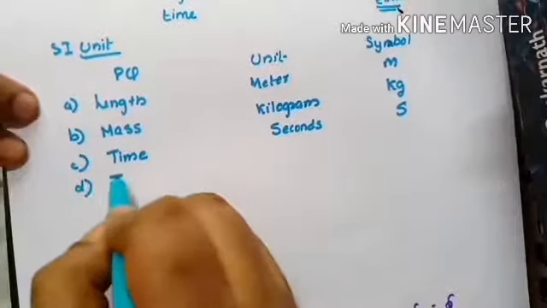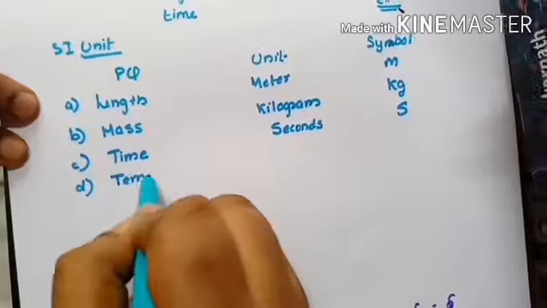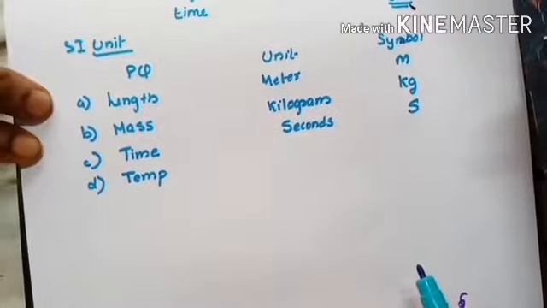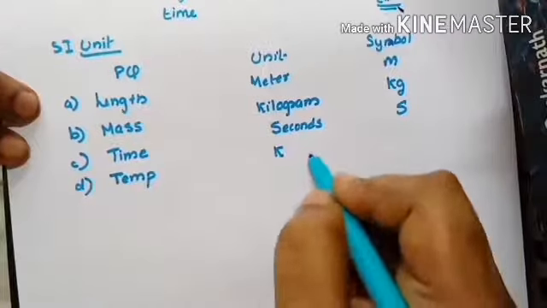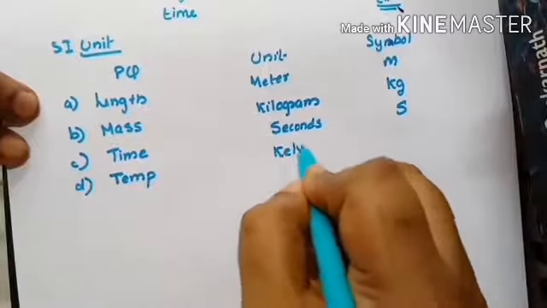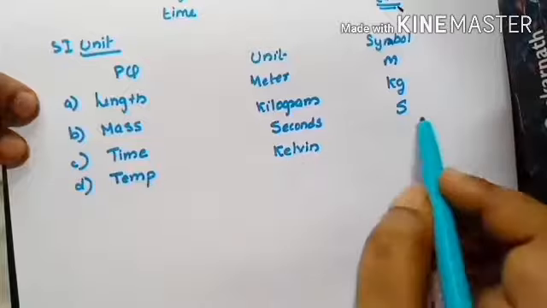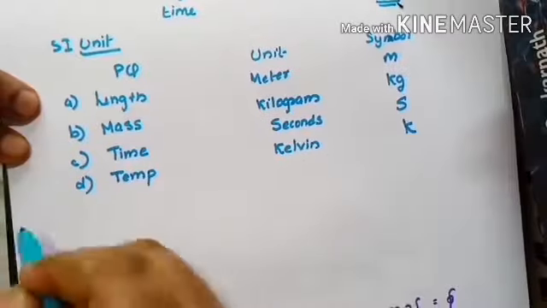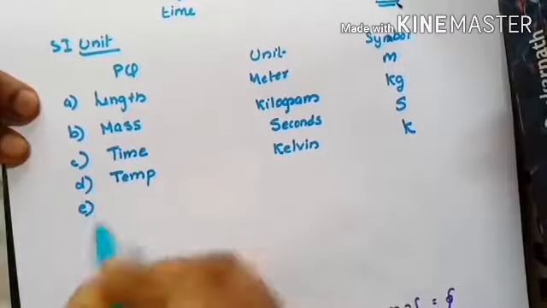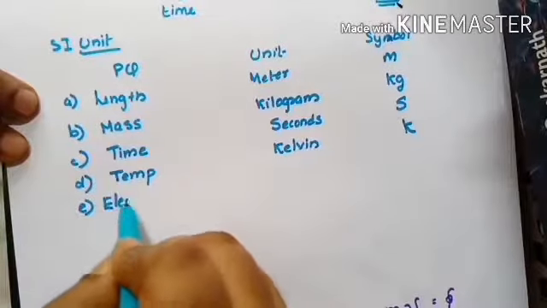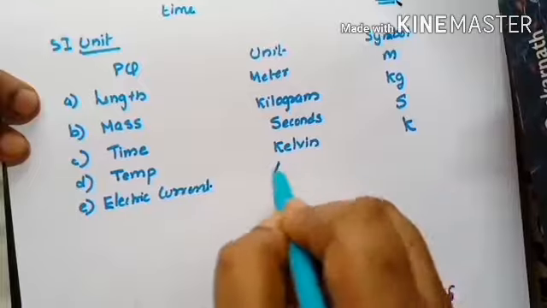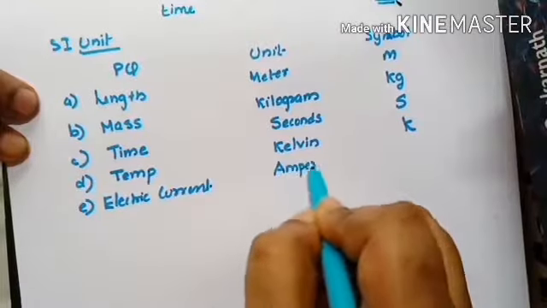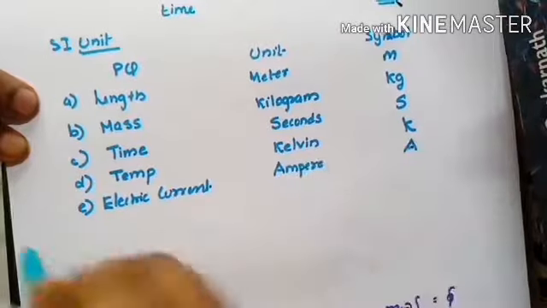Next one is temperature. I will write only temp, you write temperature as a whole. Temperature, what is its unit? Don't write degree Celsius, it is Kelvin, guys. Kelvin, and this capital letter K is its unit. Now next one is electric current. What is its unit? Ampere, and the symbol is A.